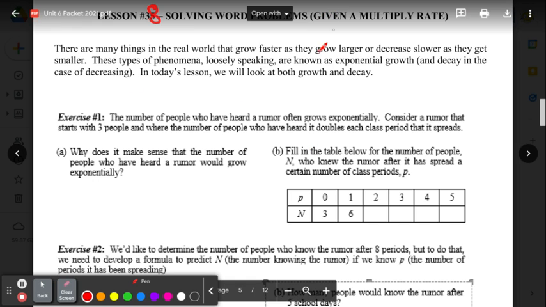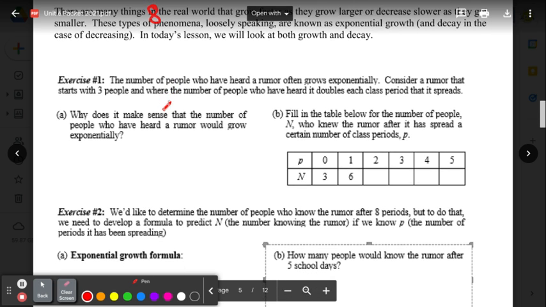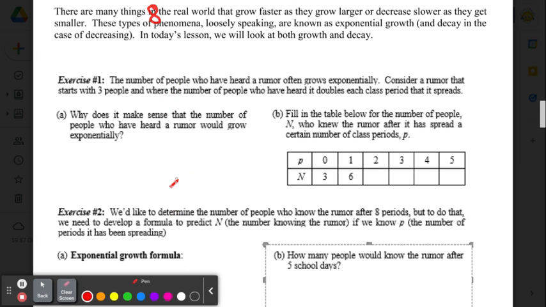with the lesson. So it says the number of people who have heard a rumor often grows exponentially. Consider a rumor that starts with 3 people, where the number of people who have heard it doubles each class period. So doubles means you multiply times 2.